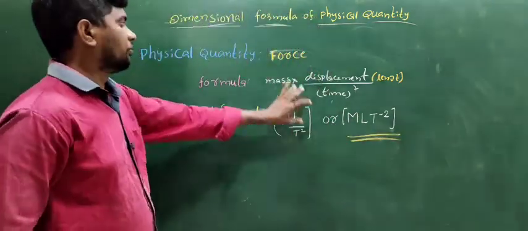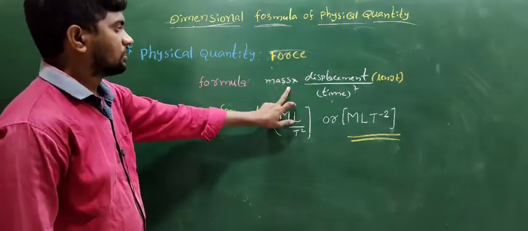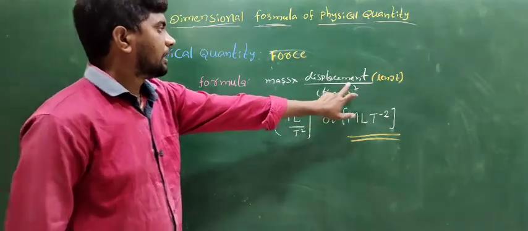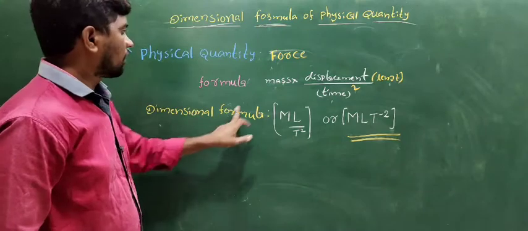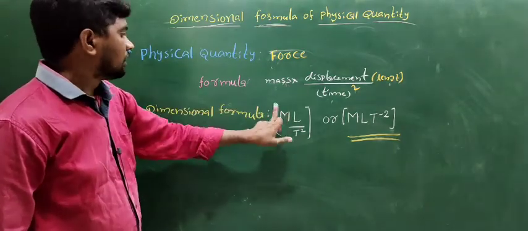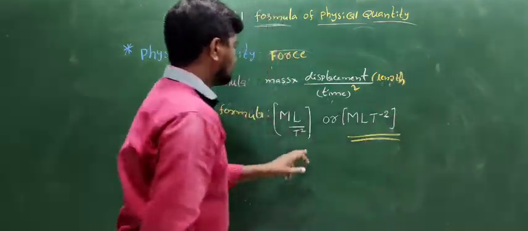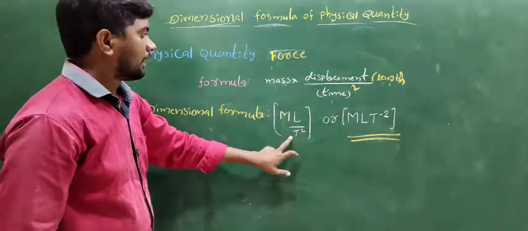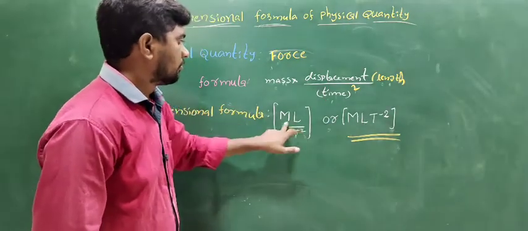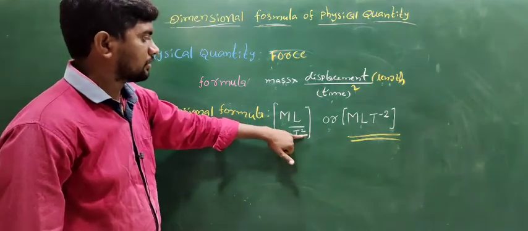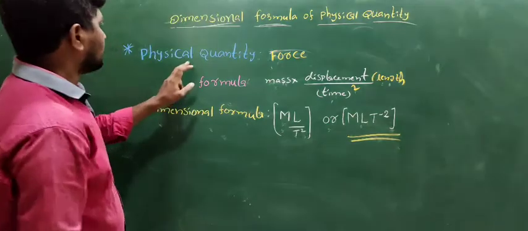Repeat once again, this is an important question: the dimension formula of force. The formula of force is mass into displacement by time square. Displacement means length. The dimension formula of mass is capital M, of displacement is L, and of time is T square, so M L over T square. To convert into the numerator, T to the power of minus 2. This is the dimensional formula of force.